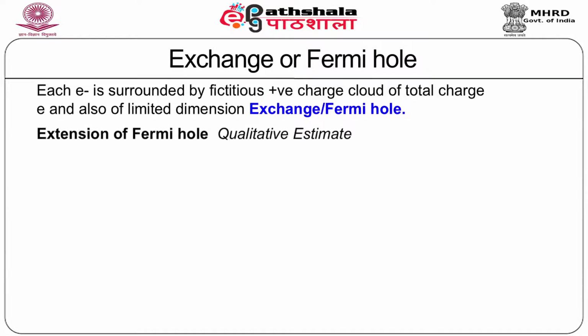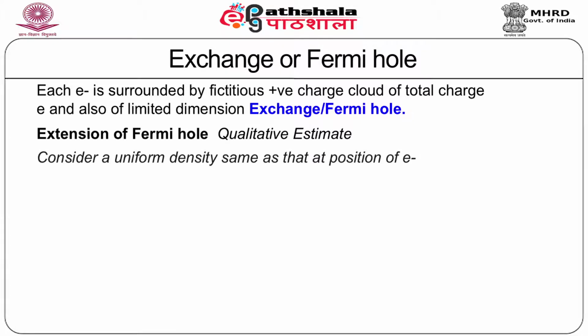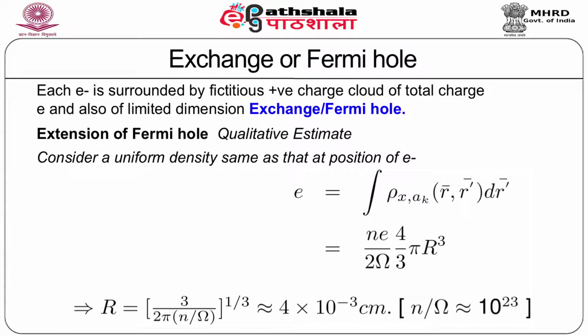It is of interest to know what is the extension of this Fermi hole. A qualitative estimate of the extension of the Fermi hole can be obtained by considering a uniform density, as is at the position of the electron. That means we assume rho x at r not equal to r prime is given by the same expression as rho x at r equal to r prime, which has already been derived. And we assume that capital R is the dimension of the Fermi hole.